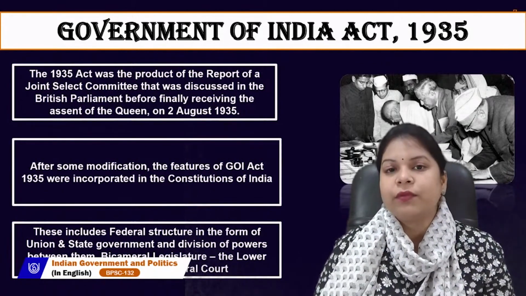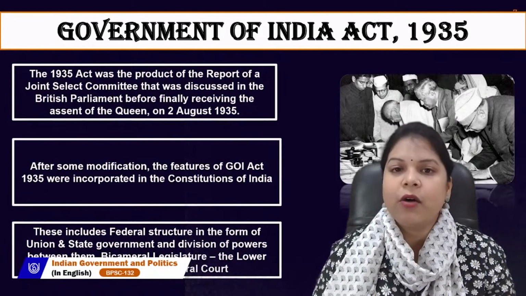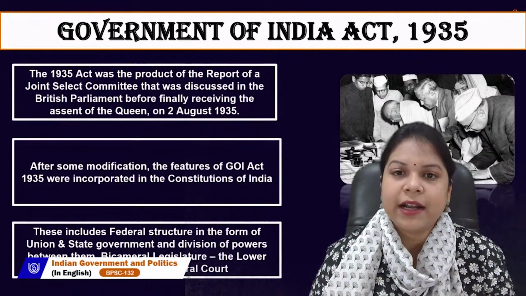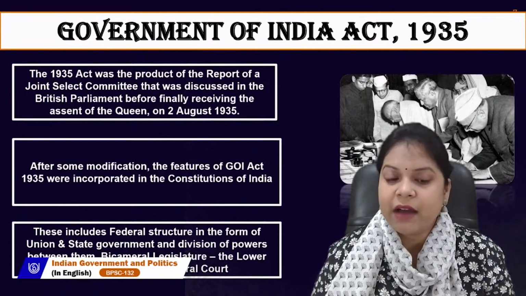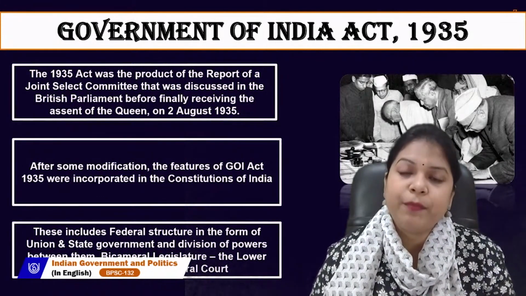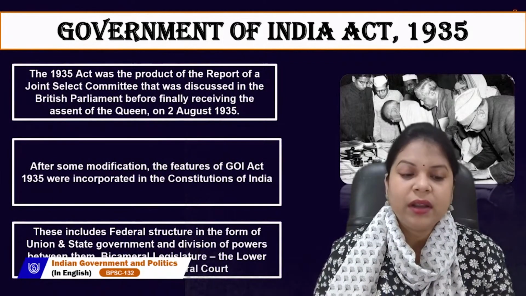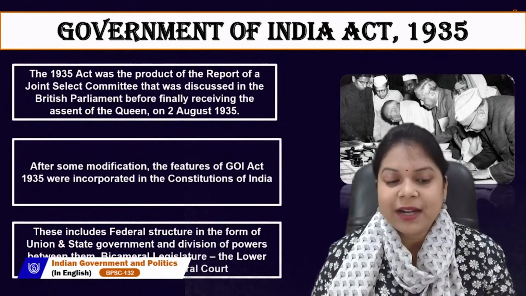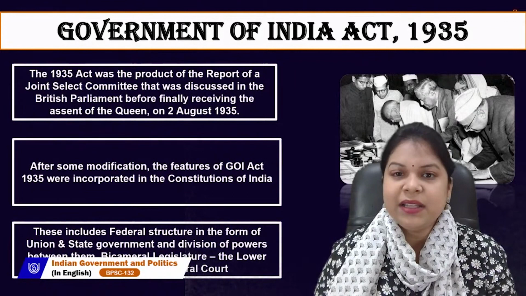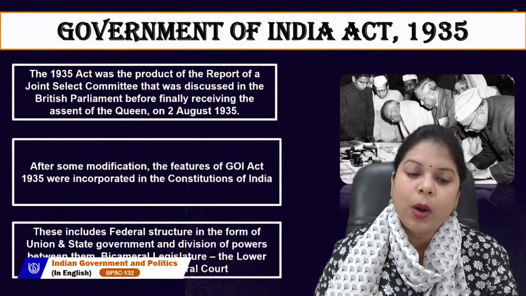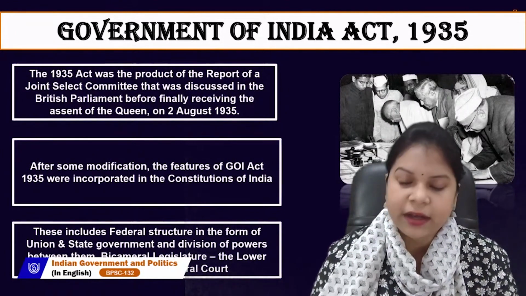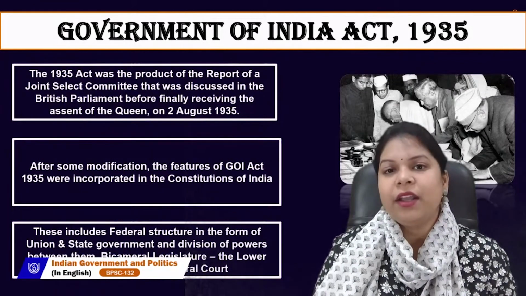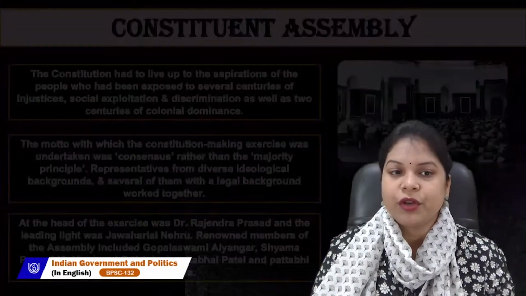So what were the features in the Government of India Act 1935? These include the federal structure in the form of union and state government, division of powers between the states and the union, a bicameral legislature, that means there will be two houses in the parliament, the lower house and the upper house, and a federal court. All these things were there in the Government of India Act 1935, which were later incorporated in our constitution.